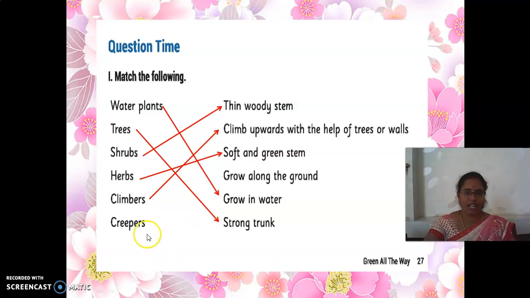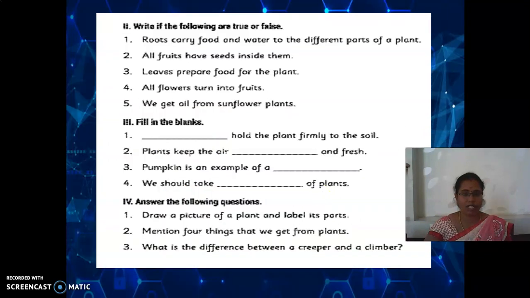Okay, the next question is creepers. What is meant by the creepers? Grow along the ground. Yes, that is what we call a creeper. I hope you are all using the scale to do this activity. Am I right? Very good, my dear children. I'm going to finish this activity. Shall we move on to the next activity?